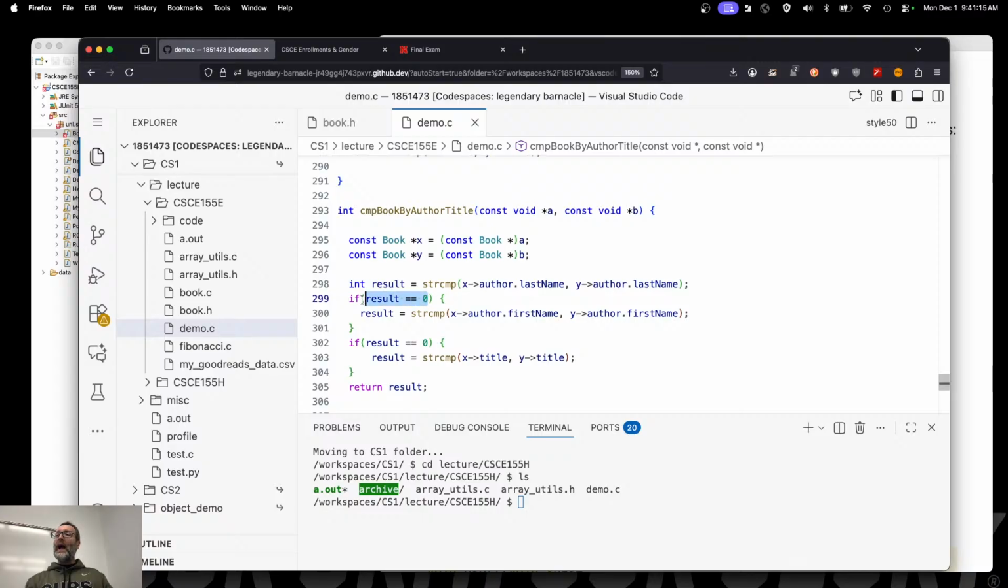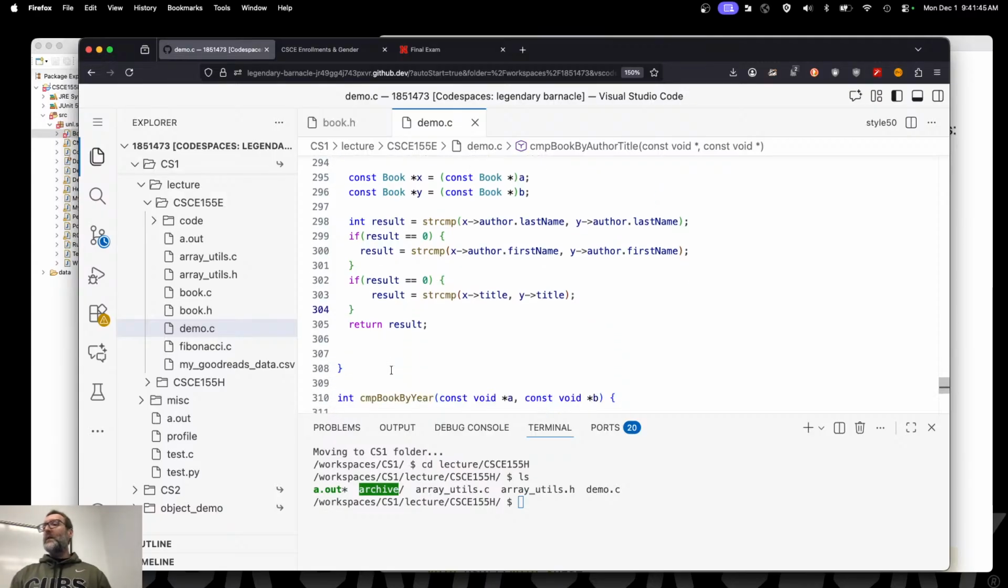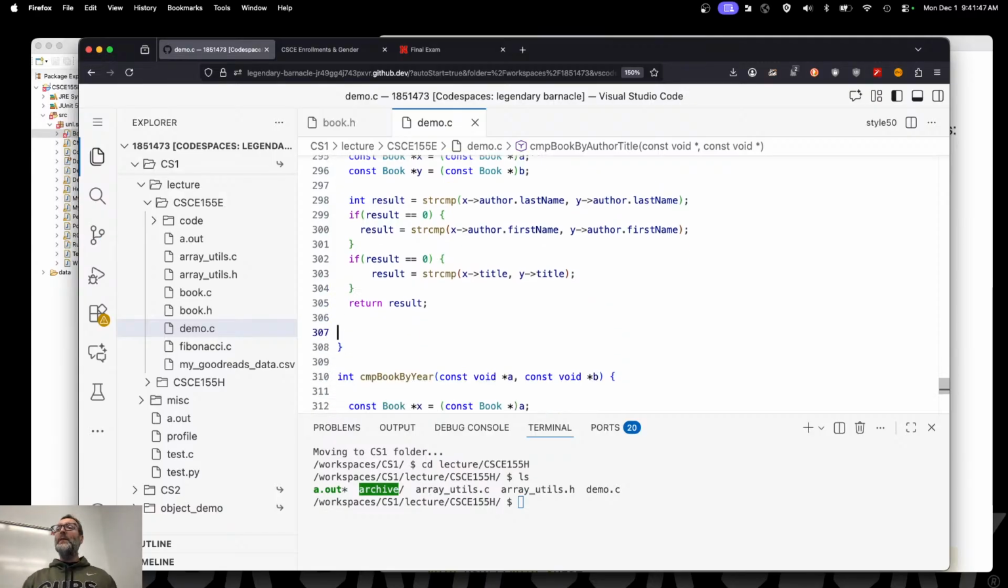So if they have the same last name, then I look at the first name. Now if they have the same last name and the same first name, it's still 0. Then I compare the title and I return the result. What if it has the same last name, same first name, and same title all at the same time? It's the same book, right? So you have a duplicate, or you need to break ties somehow. If it's the same book but different editions, maybe they have different ISBNs, at which point you need to add that tiebreaker in there if you need a tiebreaker, right? So you can always look for something that's guaranteed to be unique, right?